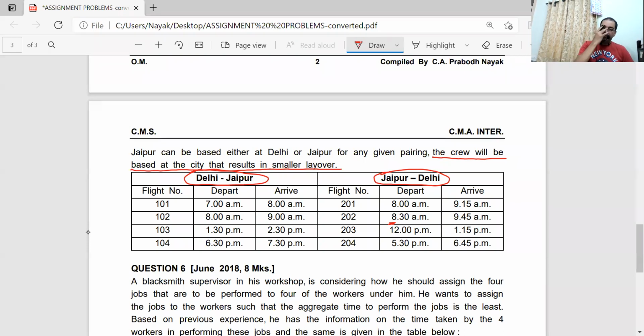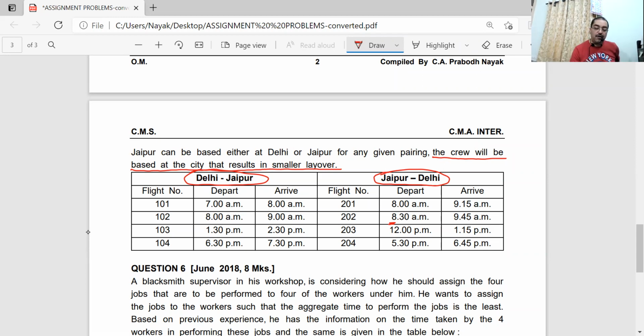He should have a minimum break to continue to come back on the return journey. He should have a minimum break of 5 hours. Layoff time is 5 hours. So earliest he can get that flight back on the return journey is 1 o'clock, as I told you. From 8 o'clock, 1 o'clock. But that flight is not coming back at 1 o'clock. It is coming back at 8 o'clock the next day.